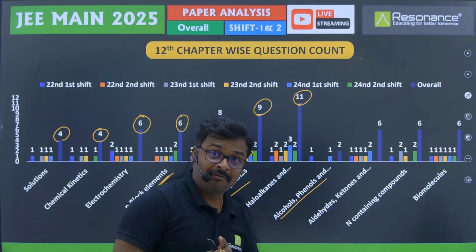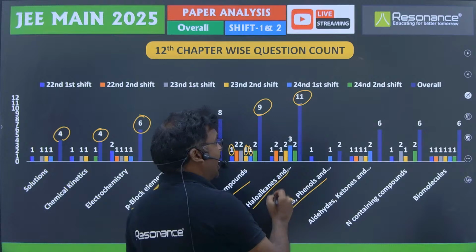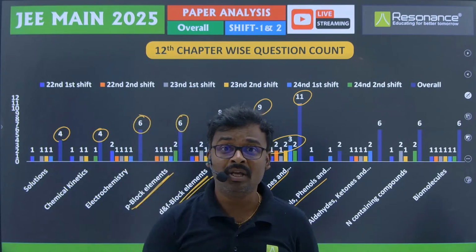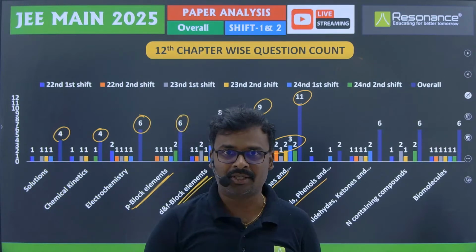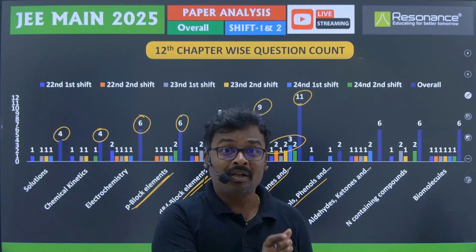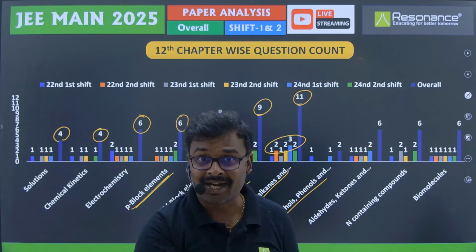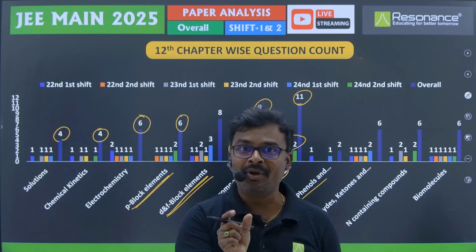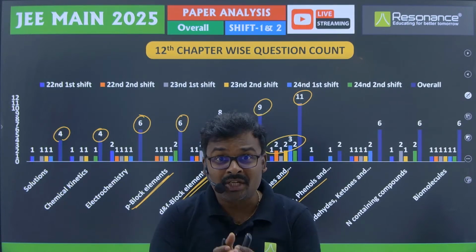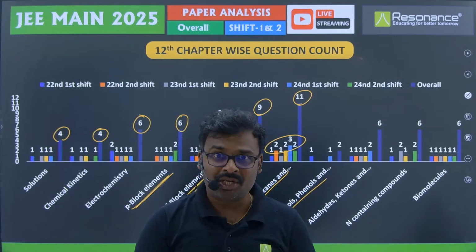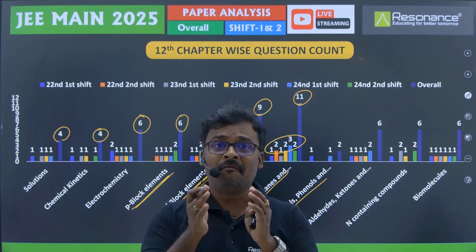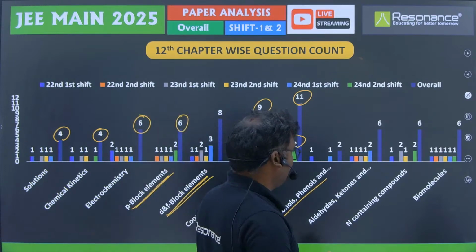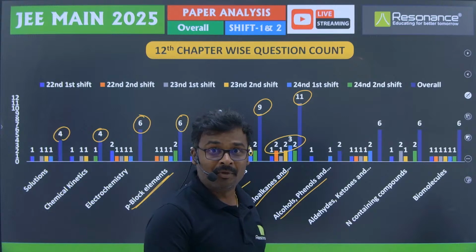And another point I forgot to tell you, in haloalkanes and haloarenes, majorly they have focused the reactions around SN1 and SN2 reactions, right? So just revise what SN1 and SN2 reactions are, what their conditions are, what type of compounds will undergo these reactions, and if one particular compound is given, how can you judge whether it will undergo SN1 or SN2 reaction? All these points they were clearly focusing on, trying to ask from your side.